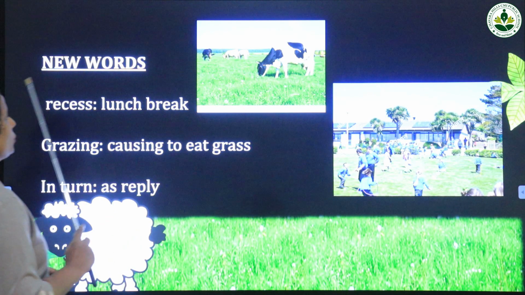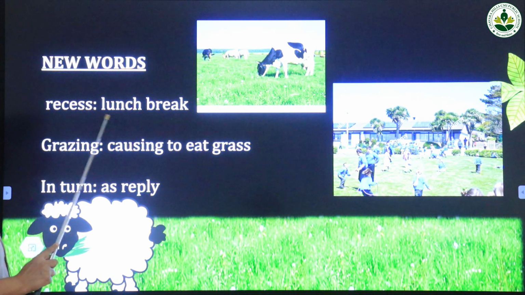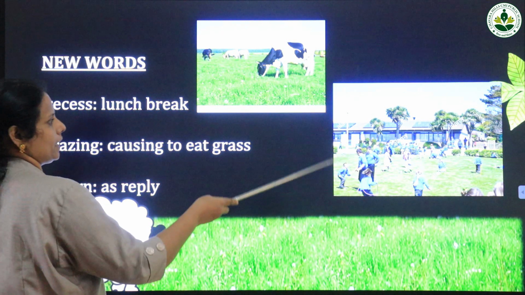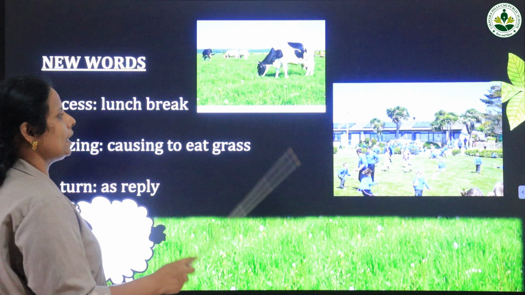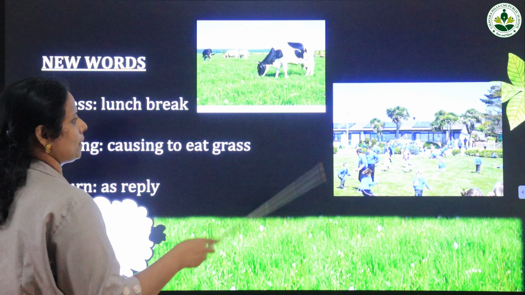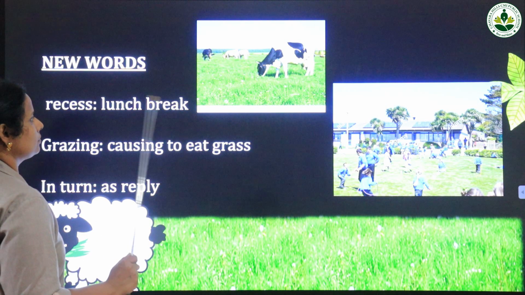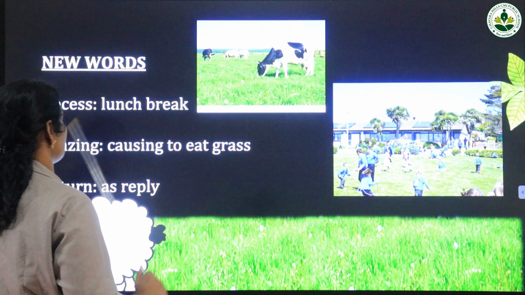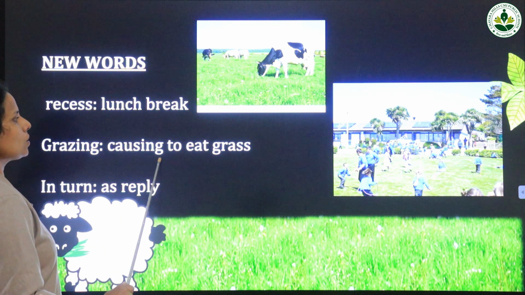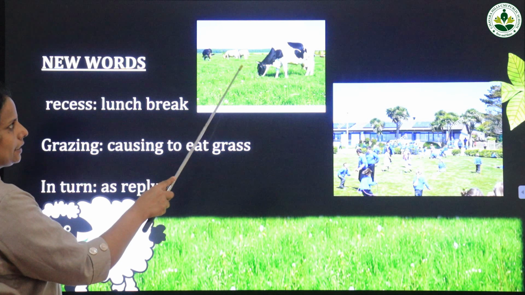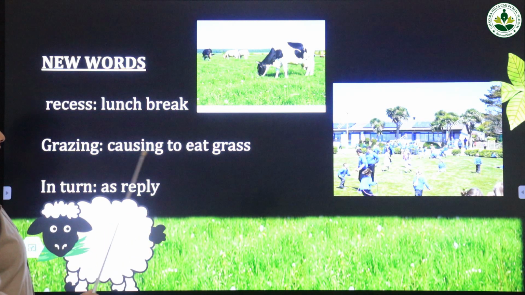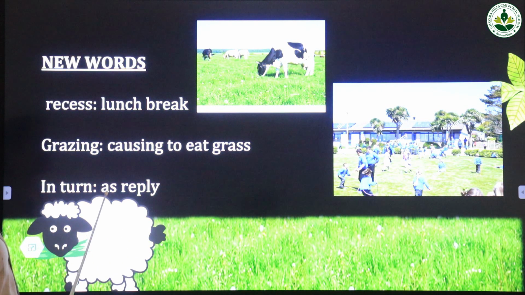So let's see the new words. Recess. Recess means lunch break. You see the lunch break, and children are coming out and playing after eating lunch. Then grazing. Grazing means causing to eat grass. See, the cattle are eating grass, so we call it grazing. In turn. In turn means as a reply.